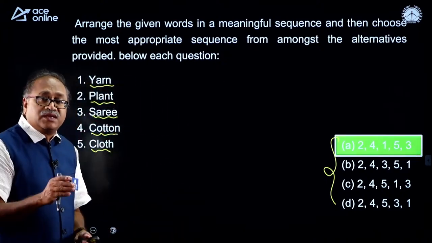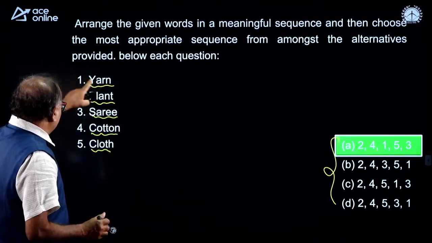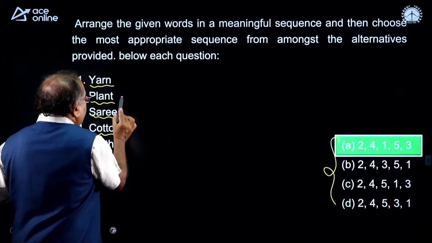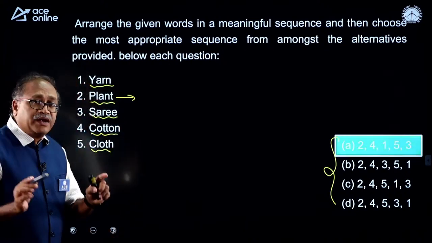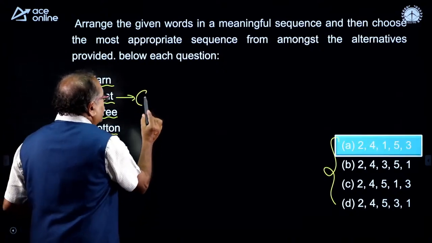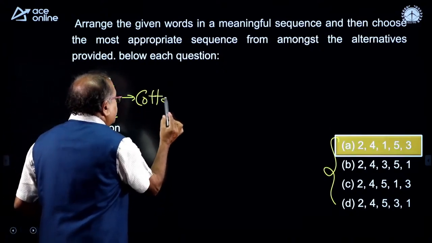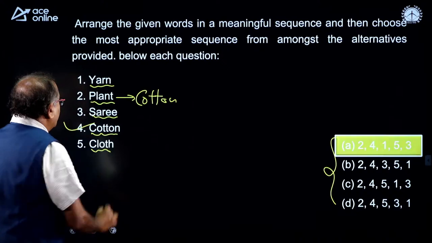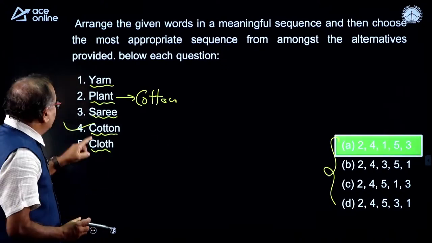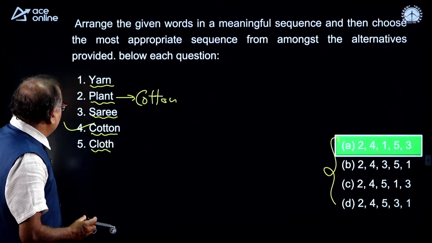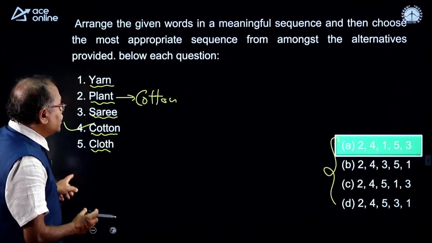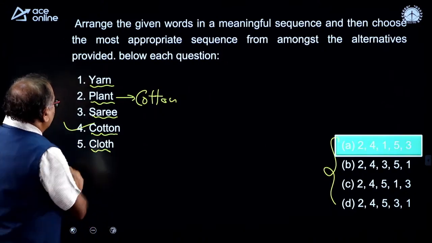So, what is A? Look at this one. When I am looking at this, there is a plant, and from the plant we take the cotton, okay, 4 is done, and by cotton you are making a cloth, and after the cloth what do you do?